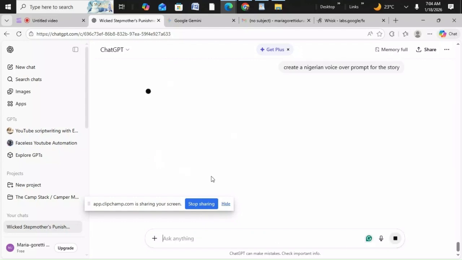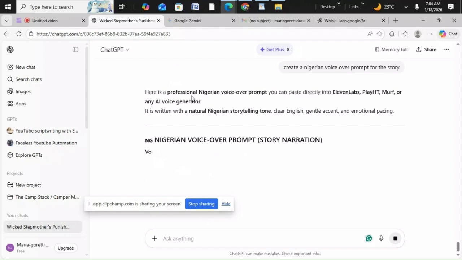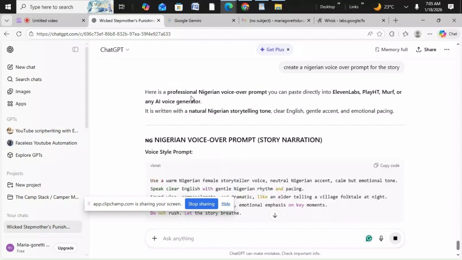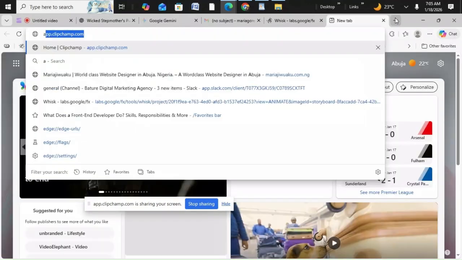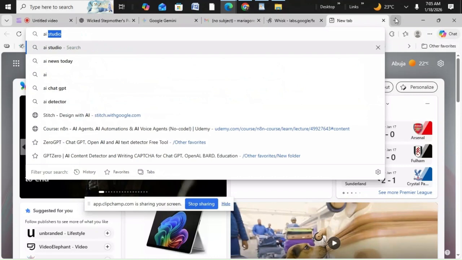After getting the voiceover, we go over to get the animation, because that is a video now, so we have to animate it. Let's just go step by step. It has given us this prompt, the prompt that they will use. So we'll copy the prompt. Now for the voiceover, we are going to be using this tool called AI Studio.